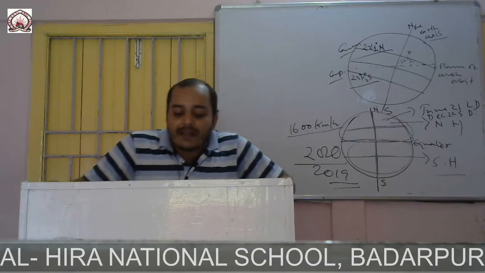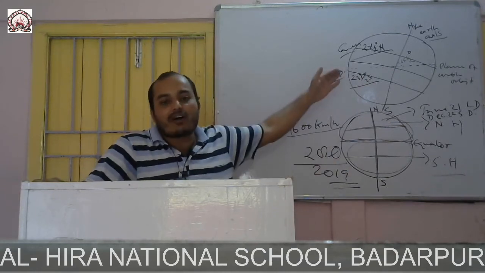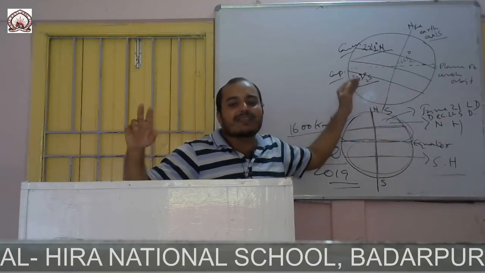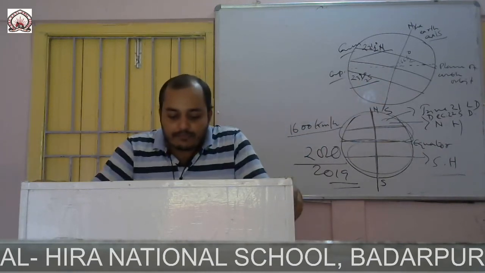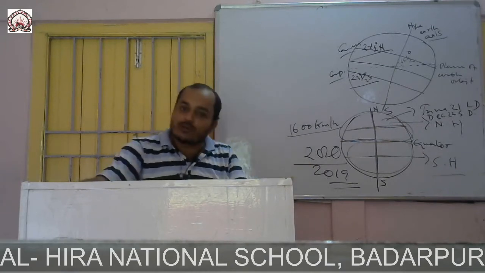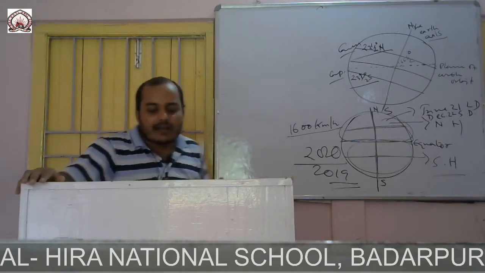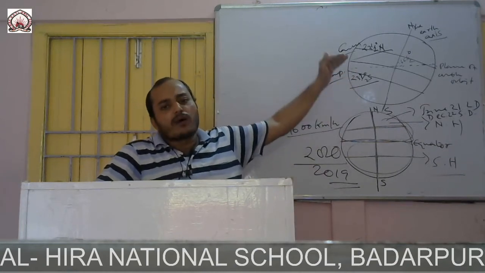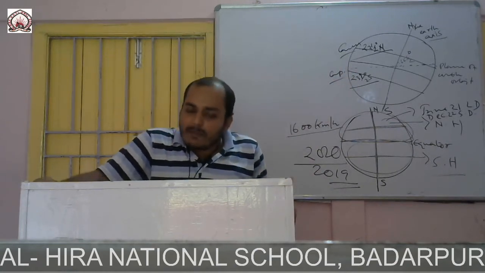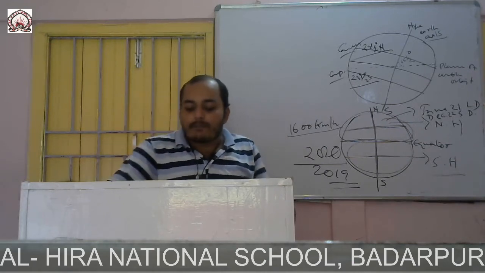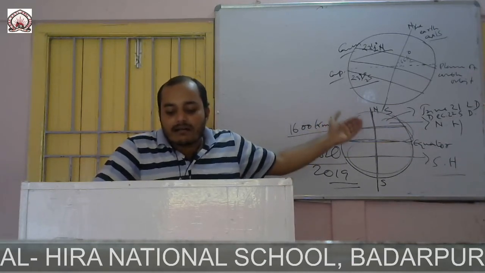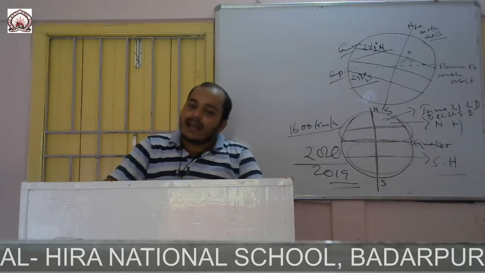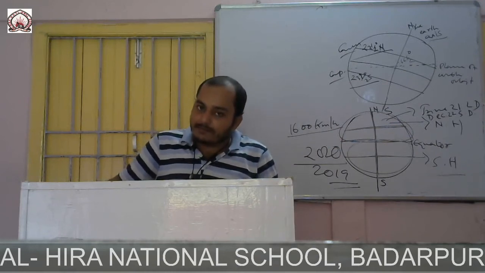So the days are longer and hotter, like this, here in the southern hemisphere, when the south pole is tilted towards the sun. Tilted here means bent. So when the south pole is tilted towards the sun, days are longer and hotter, the temperature will be high, and it is called summer in the southern hemisphere.